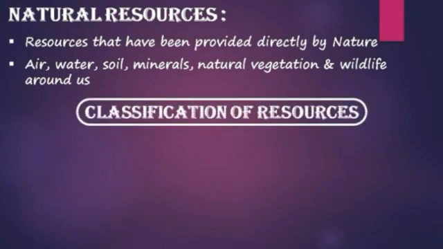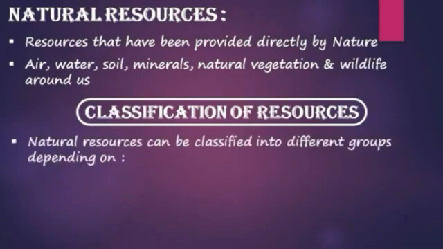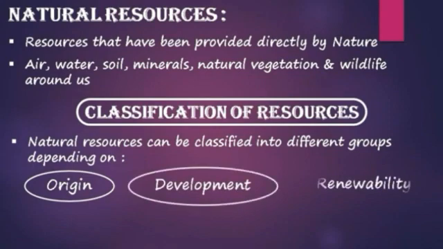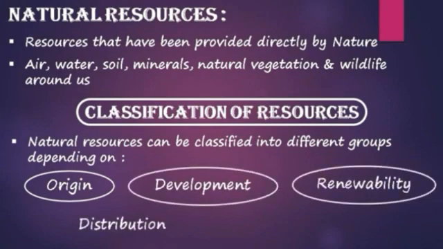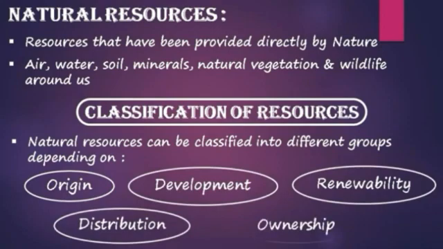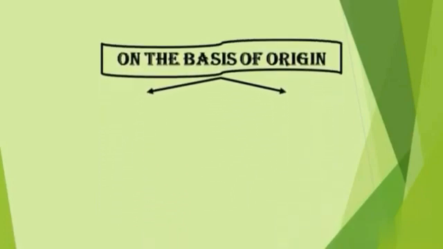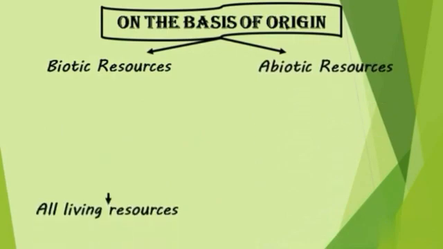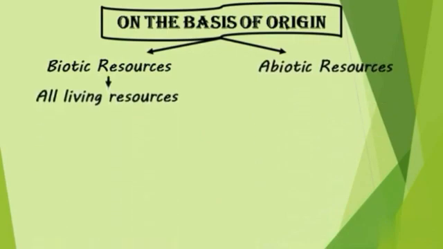Let's see classification of resources. Natural resources can be classified into different groups depending on origin, development, renewability, distribution and ownership. Let's move. The topic is explanation on the basis of origin. On the basis of origin, resources can be classified into biotic resources and abiotic resources.